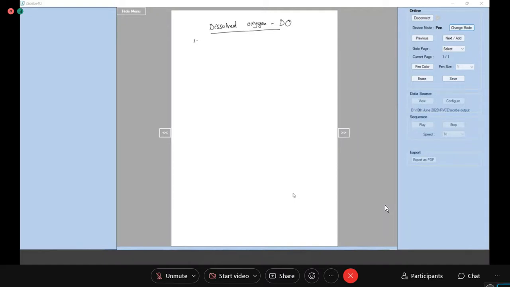Besides that, for corrosion study as well as for the pollution control board, it is also necessary to know the amount of oxygen which is present in water. Is it clear why we need to study dissolved oxygen? Yes, ma'am.